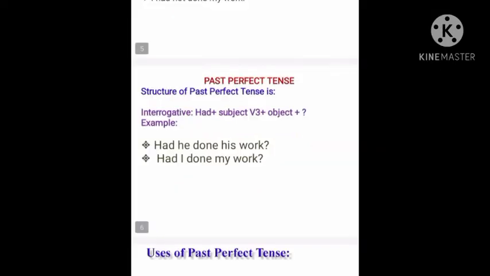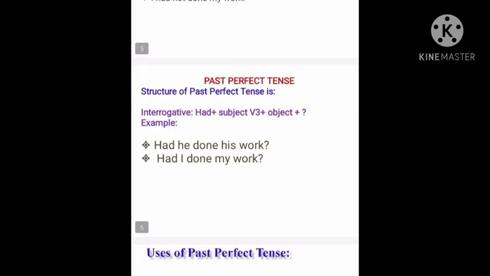Now the structure of past perfect tense in interrogative is: firstly we will use had plus subject plus the third form of the verb plus object, and in the last we will use the sign of interrogation. For example, had he done his work? Had I done my work? So these are the examples of past perfect tense in interrogative.